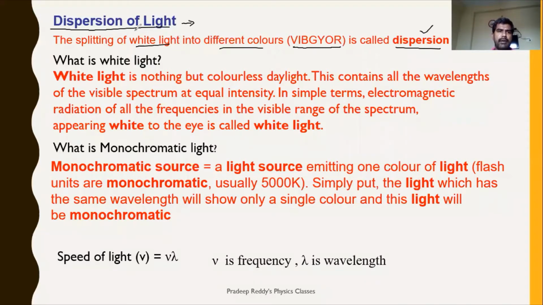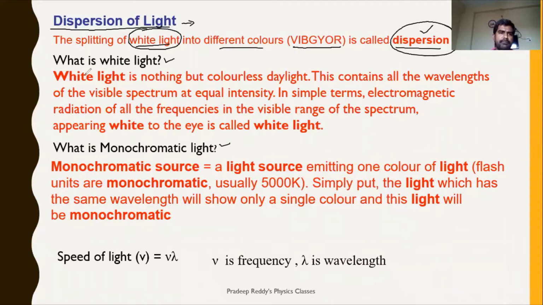Now, what is meant by white light? That's the reason why first you need to know what white light is. If the white light concept is clear, then dispersion will be very clear. So first I will explain white light, after that monochromatic light, and then we will enter into dispersion.